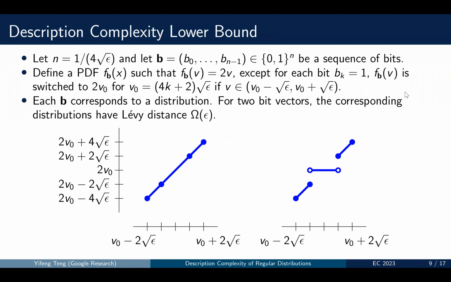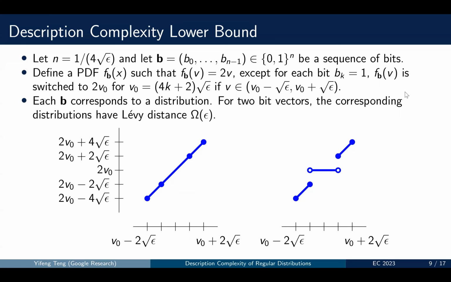The set of distributions are constructed as follows. The distributions are parameterized by a vector B of length n, containing all 0, 1 bits. And here n is 1 over 4 times square root epsilon, which is of the order of 1 over square root epsilon.